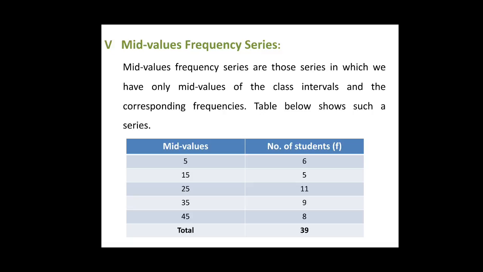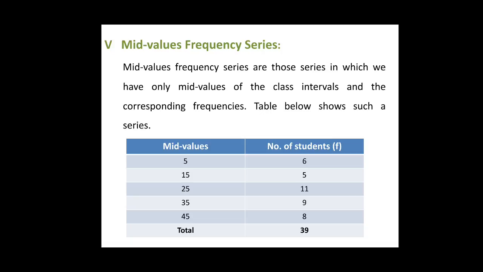So in case of 10 to 20 class, mid value is 10 plus 20 divided by 2, which is equal to 15. Now coming to the mid value frequency series, mid value frequency series are those series in which we have only mid values of the class intervals and the corresponding frequencies. Dear students, the table given in this slide shows such a series. Here in this table, only the mid values of the class intervals are shown, that is 5, 15, 25, 35, 45. These are the mid values of different class intervals and corresponding frequencies are shown here. This mid value series can be converted into class interval series.